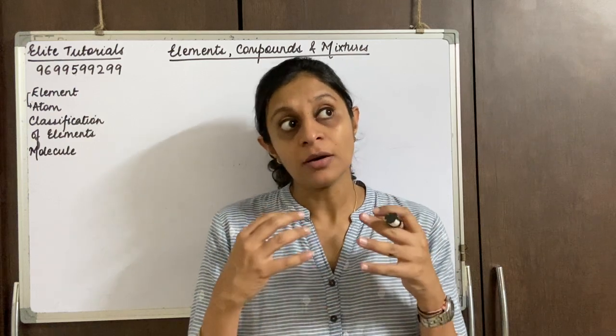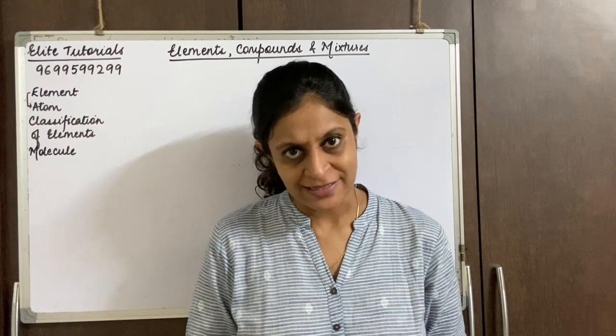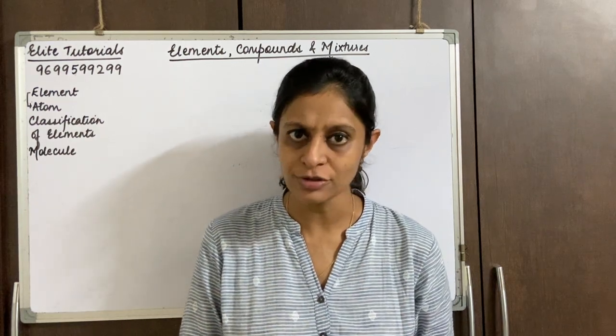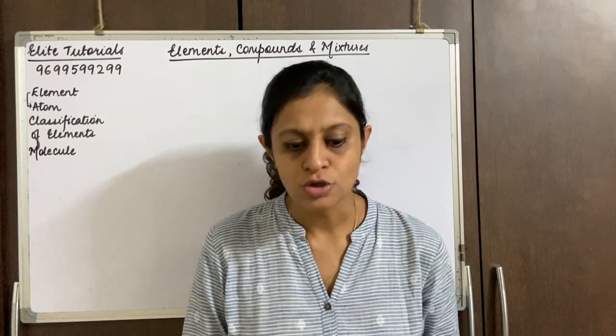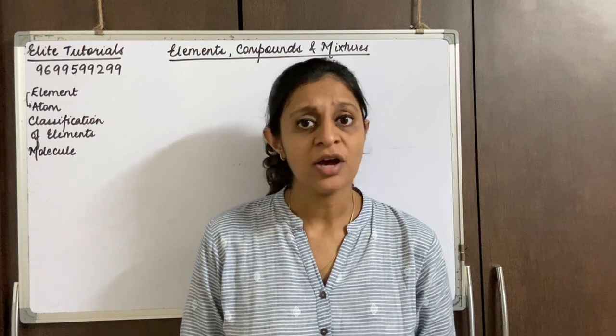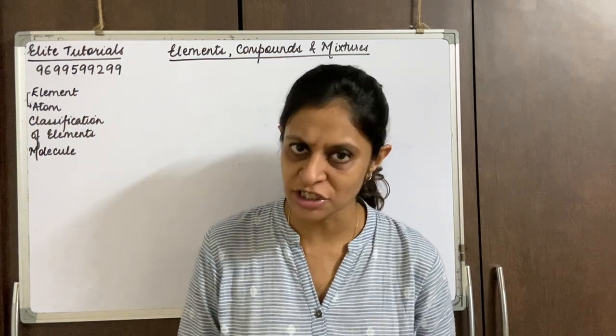Let's focus more on pure substances. Pure substances can be further classified into elements and compounds. So today we'll be studying about elements and compounds. And we say impure substances are further classified into mixtures.